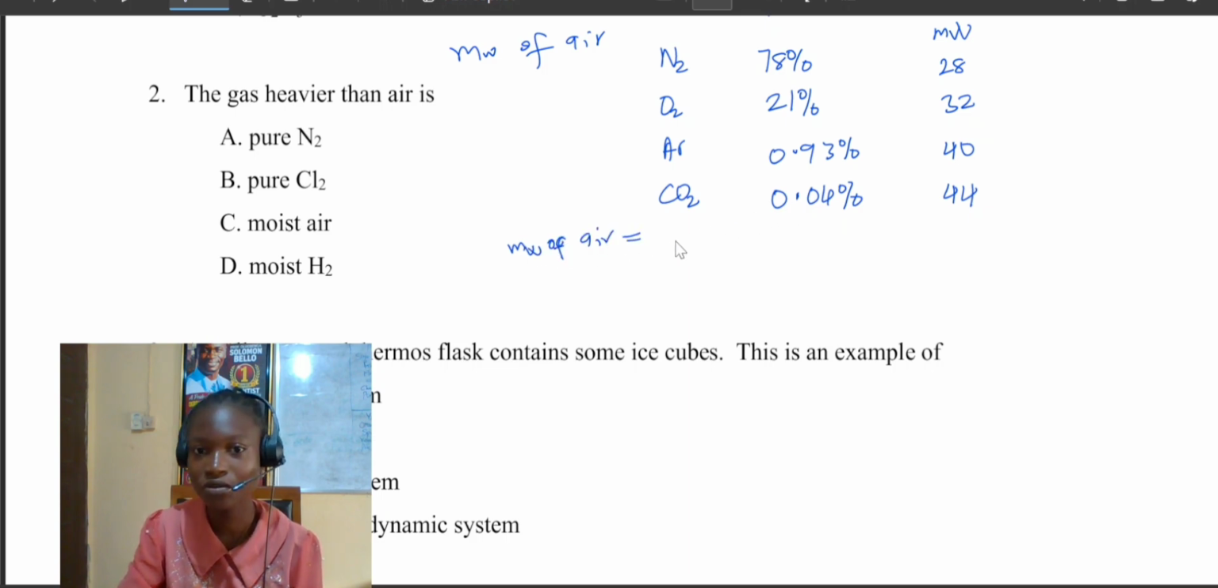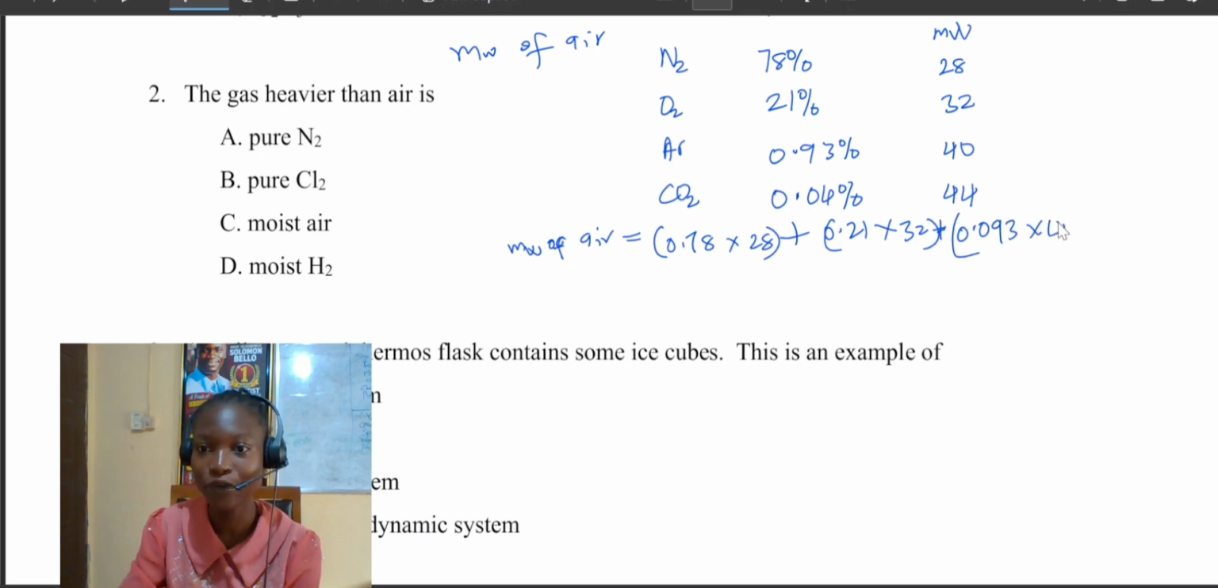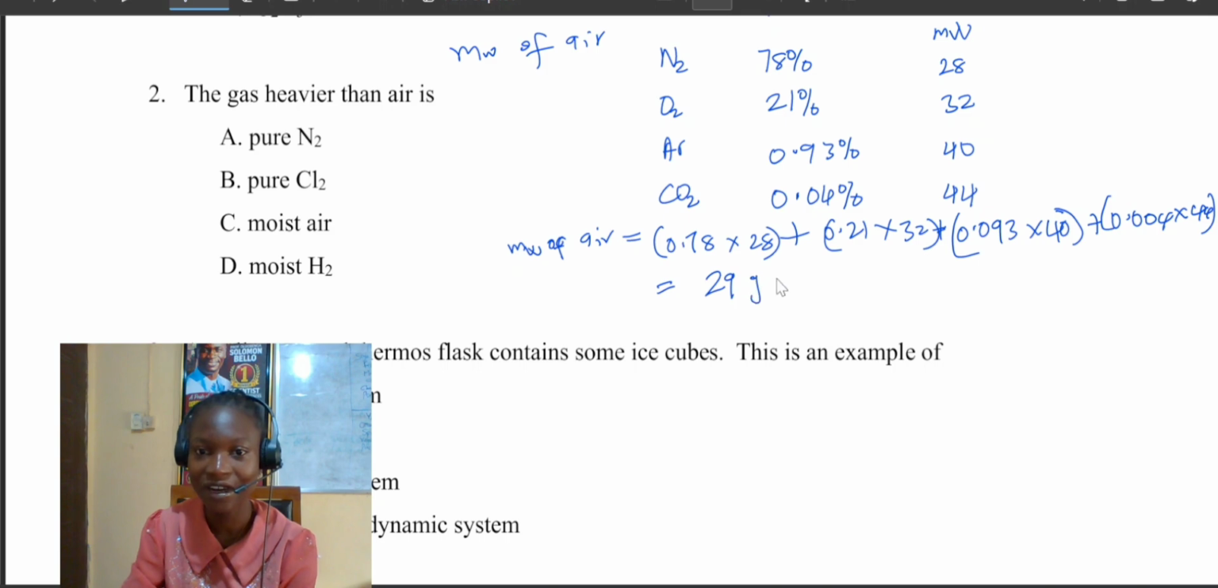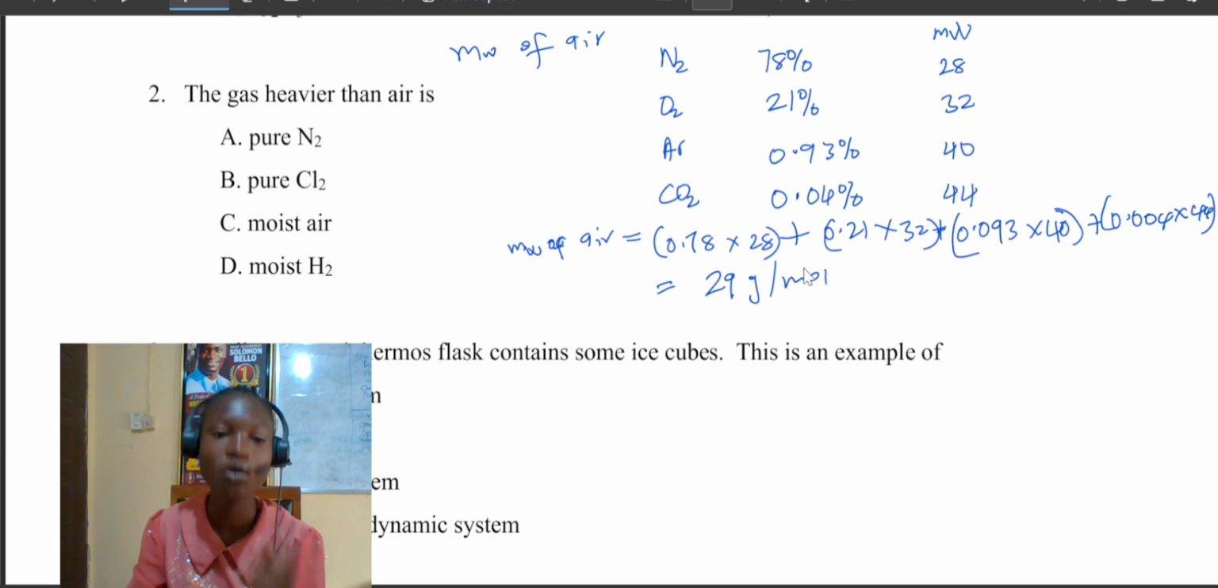will now be equal to 78%, which is the same thing as 0.78, multiplied by 28. Then you do plus 0.21 multiplied by 32. Then plus 0.0093 multiplied by 40. Then we have plus 0.0004 multiplied by 44. So by the time you multiply all this together, you are going to have 29 gram per mole. Now, since we have the molecular weight of air to be 29 gram per mole, let's go back to the options.